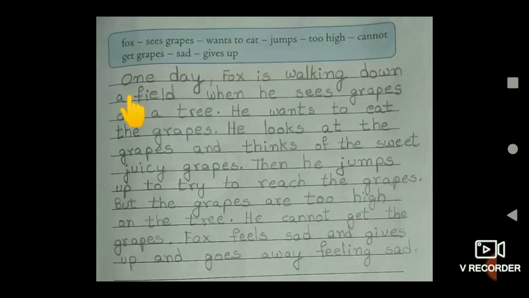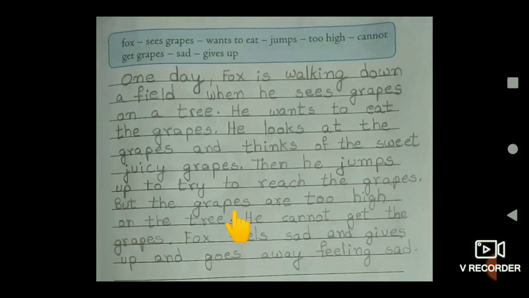Let's begin the story. One day, Fox is walking down a field. When he sees grapes on a tree, he wants to eat the grapes. He looks at the grapes and thinks of the sweet, juicy grapes. Then he jumps up to try to reach the grapes.